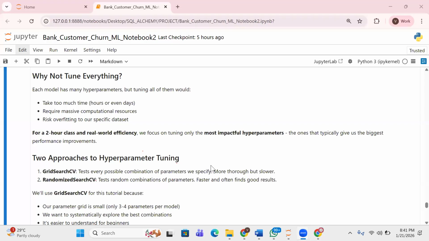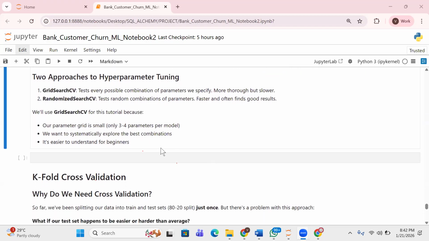There are two techniques: grid search and randomized search. Now, there's something called overfitting and something called underfitting. I'll save this explanation for the next class, because we just did different algorithms. As we continue, we'll talk about those concepts. Now you have GridSearchCV and you also have RandomizedSearchCV. These are the approaches.